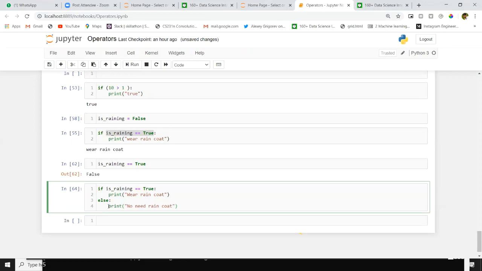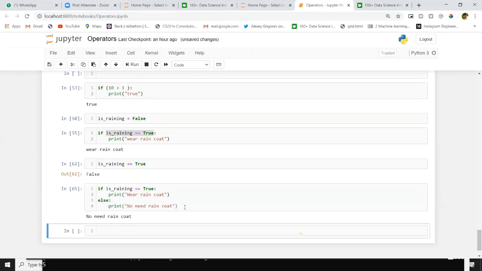I didn't give print here, that's why it's not printing.